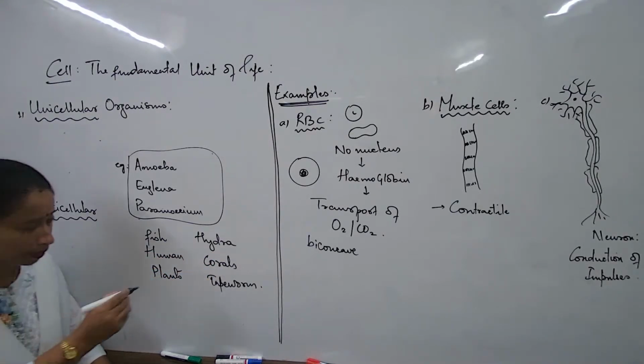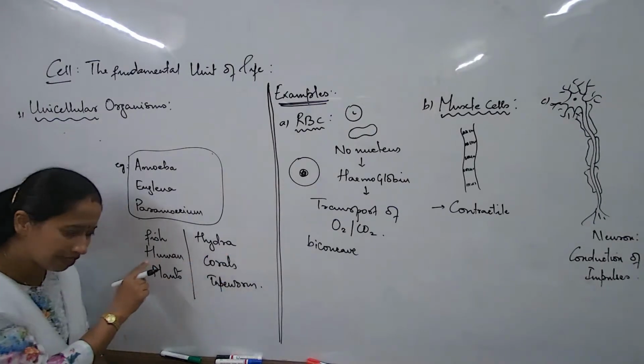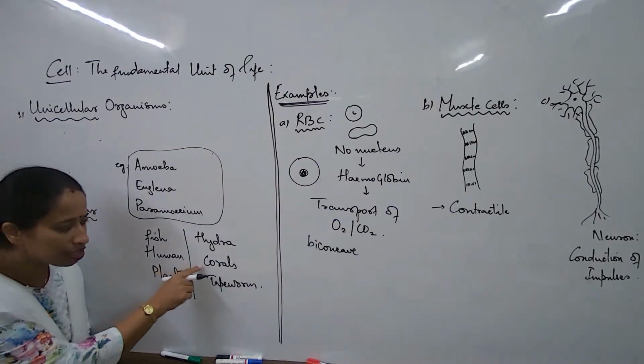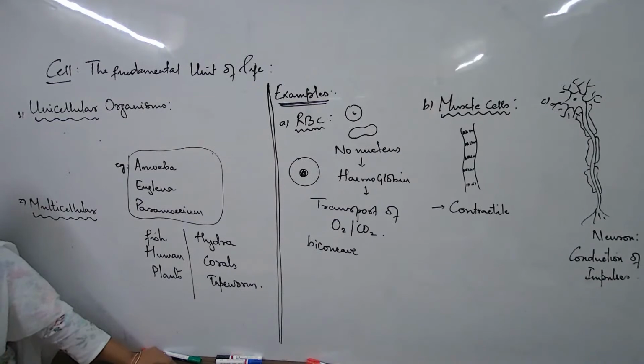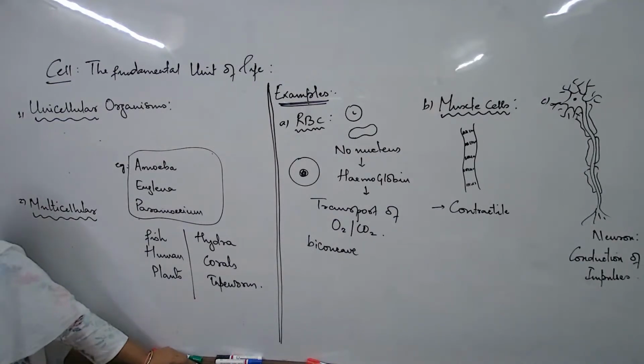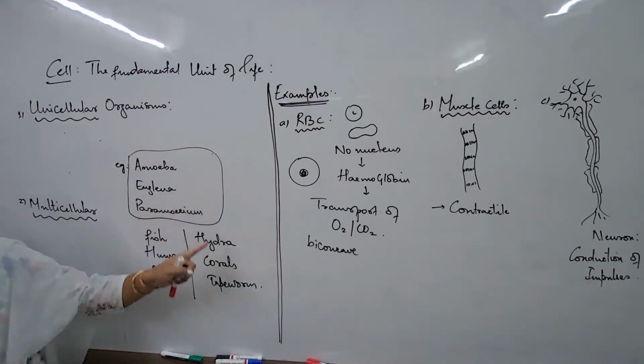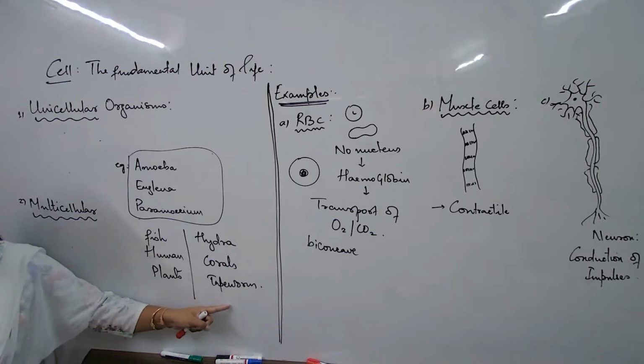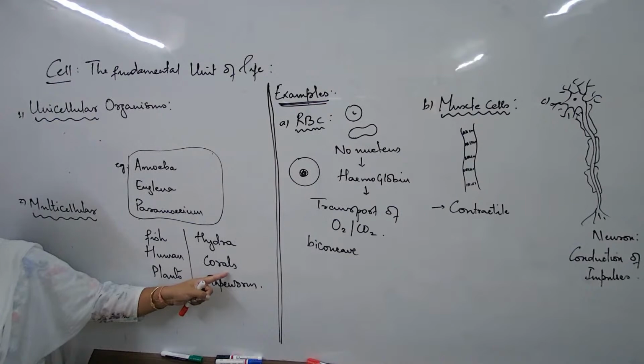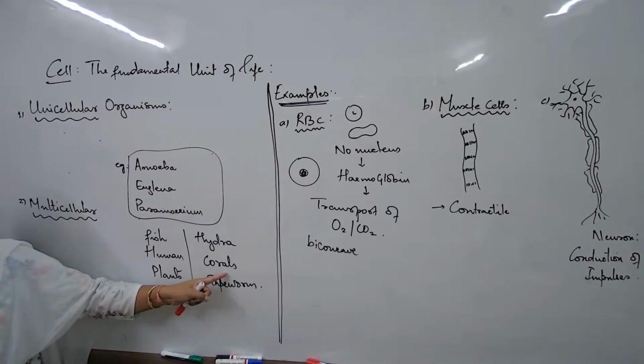That's why I wrote here. These are also multicellular. But this group of organisms has just a few cells. Rather, they are also known as few-celled organisms. If I talk a little bit in detail, this is unicellular. These are few-celled microorganisms. Which ones? Hydra and tapeworm.